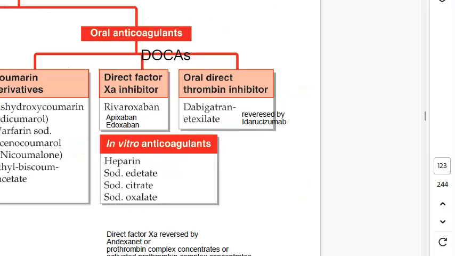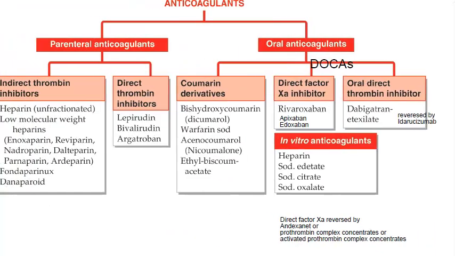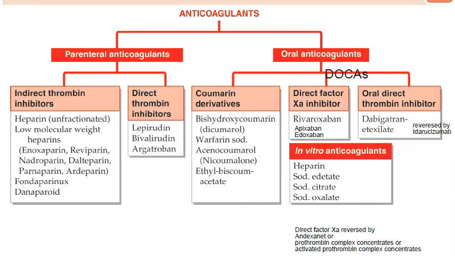Do you know? Okay. So look at the classification here. Then you will be able to understand old and new. Old, what did you have? Heparin, low molecular weight heparin, Fondaparinux. So all these were parenteral. When it comes to oral, very famous, you have warfarin, right? So these are all the old ones.